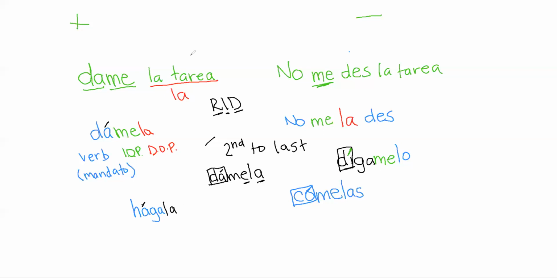So I had to erase the "me" in there because when we had, I want to say, do it for me, the "me" still has to go before the "la" here. So accent mark. Again, it doesn't matter where you put or how many object pronouns you have, the stressed syllable is always going to be in the same spot. I can show you maybe one more way. Let's try to get rid of everything for a sec.